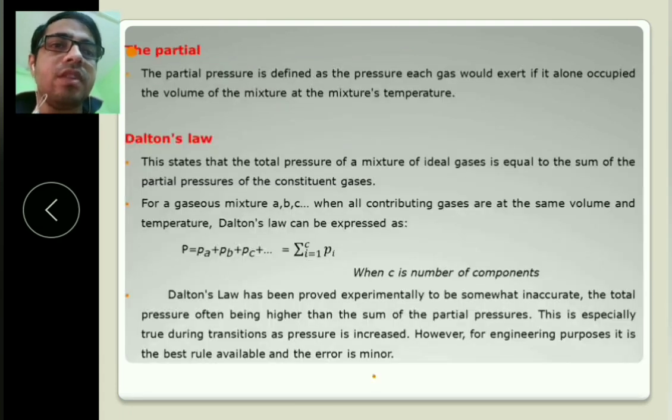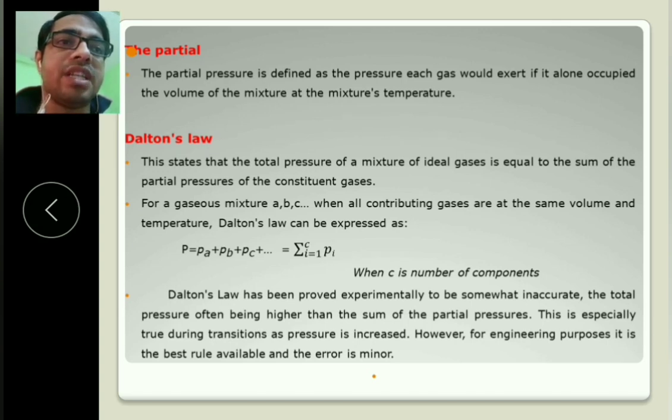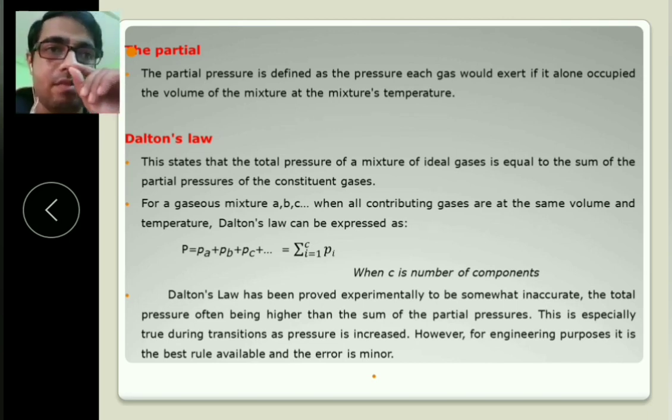Next, the partial pressure. The partial pressure is defined as the pressure a gas would exert if it alone occupied the volume of the mixture at the mixture temperature. So partial pressure is the pressure that would be exerted by a component if it is present alone in the mixture. Suppose A, B, C are present in a mixture, and if only A is present there, the pressure exerted in that volume is the partial pressure of A, this way, right?